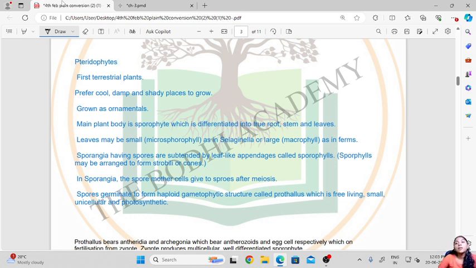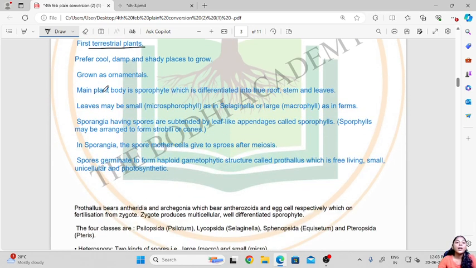Now the algae were mostly aquatic. Then the next stage, after some evolution, we have reached the bryophytes, which were living in terrestrial areas, but they were still dependent on water. Now these pteridophytes were the first terrestrial plants. They could survive on the soil. They preferred cool, damp and shady places to grow, and they are mostly used as ornamental plants for beauty in the gardens and all.